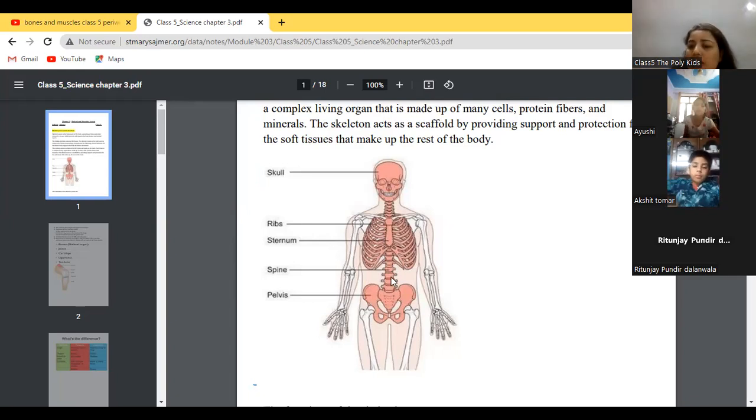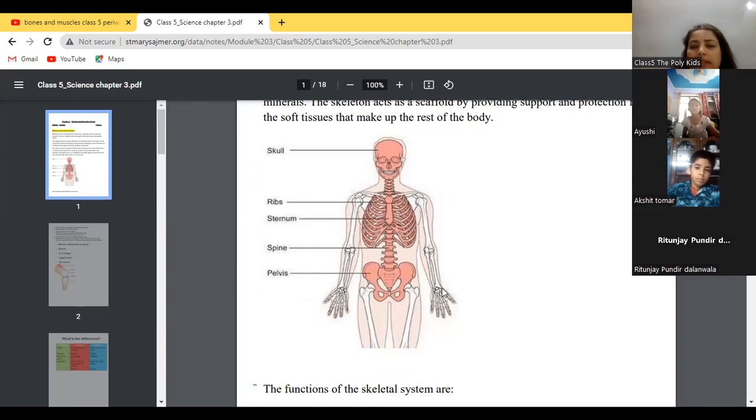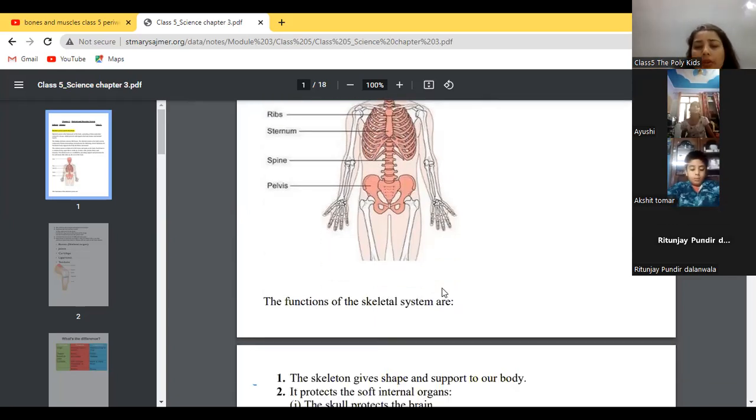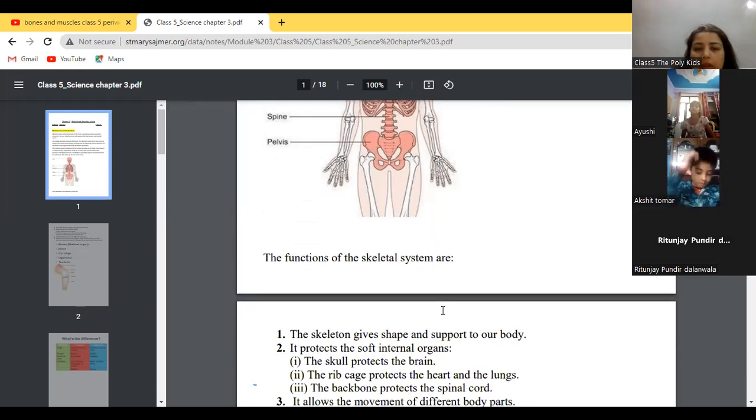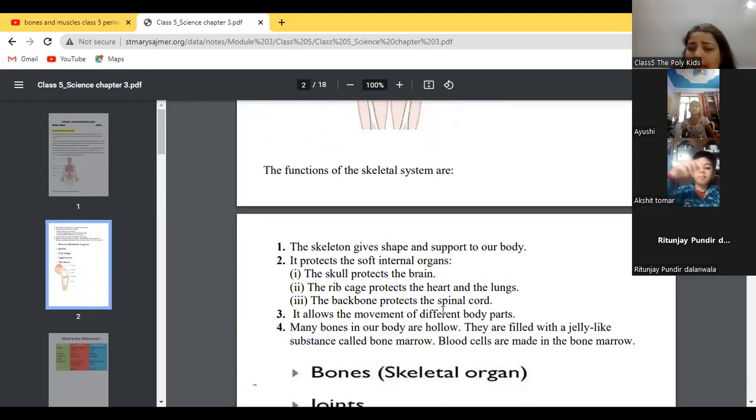Why? Because there is no joint here in the bones. Clear till here?